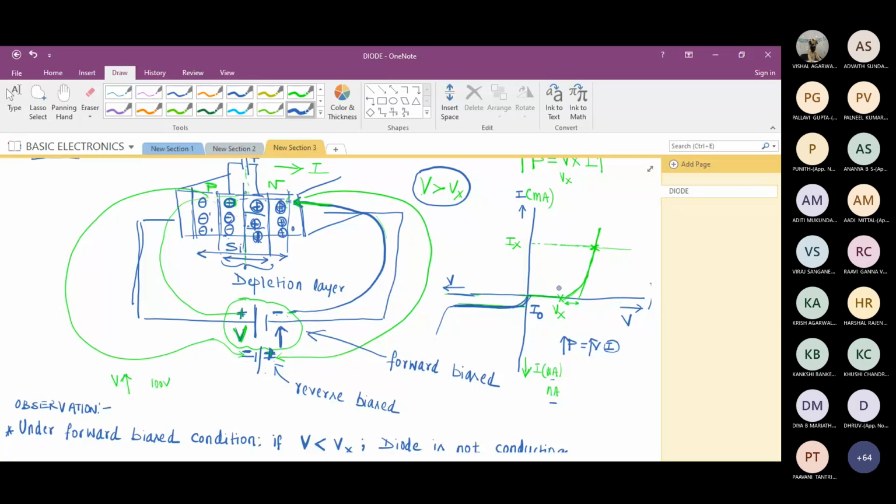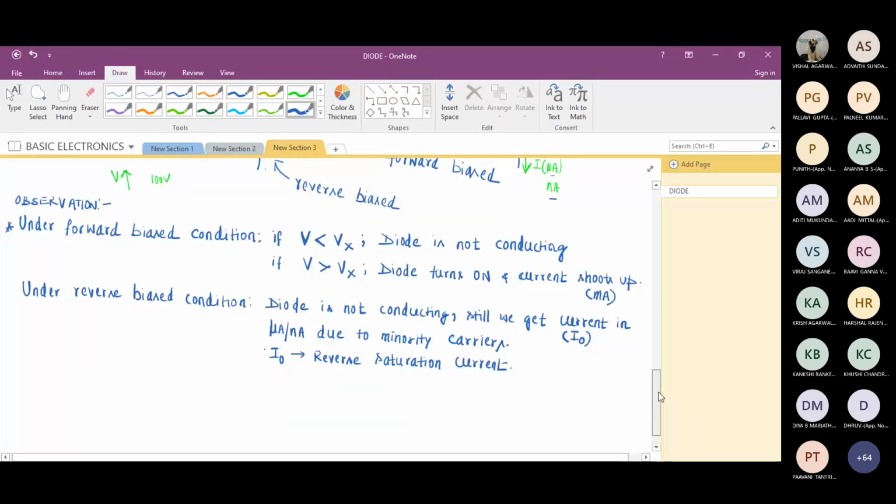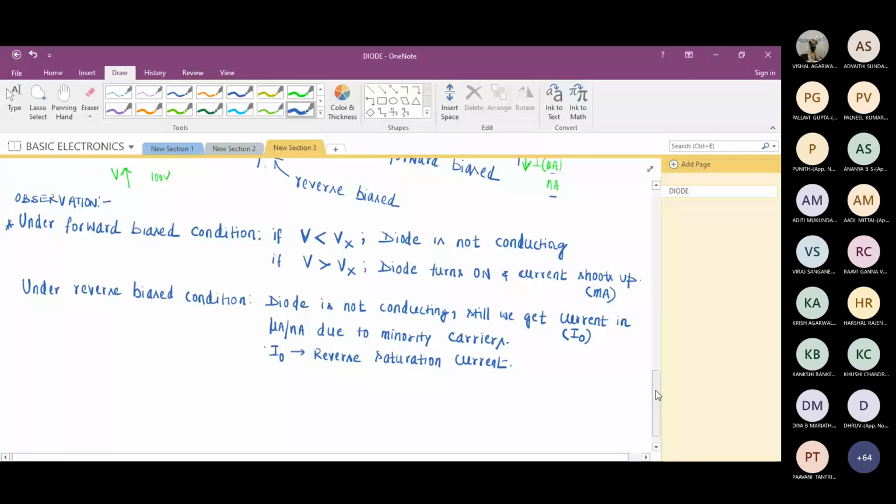Fine? Is this clear? Somebody asked me to scroll it down. Is it visible now? You can just note down whatever you want. Done?